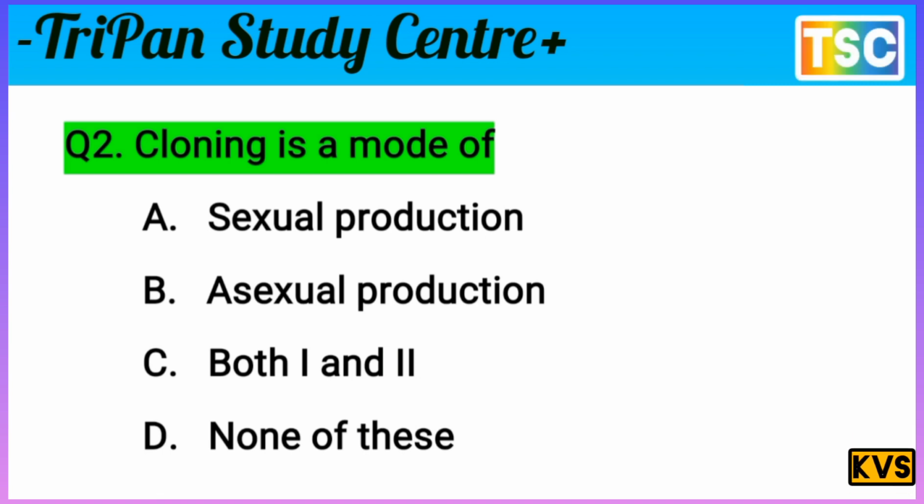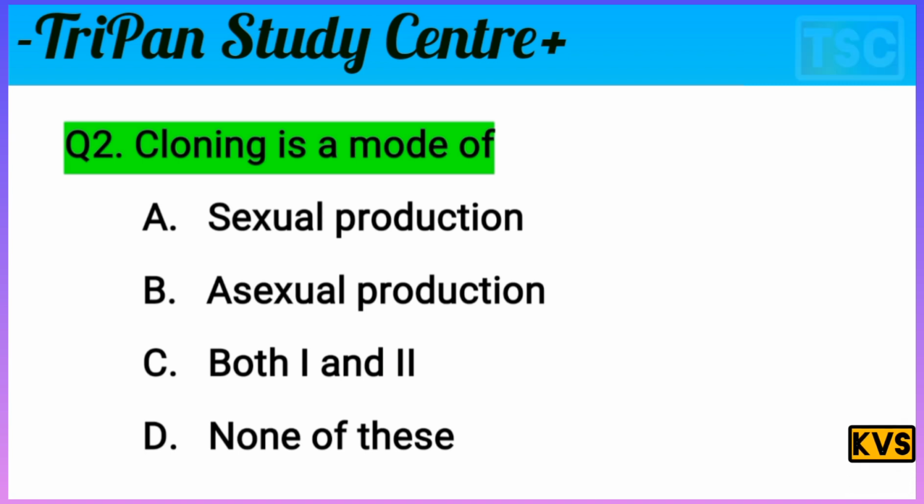Cloning is made of... Cloning is the most important here. The options are: A, sexual reproduction; B, asexual reproduction; C, both 1 and 2; and D, none of these. The question is very interesting. Cloning is a mode of... That's an important question. But first of all, check your knowledge and write the correct answer in your notebook. Let's check the correct answer for this question.